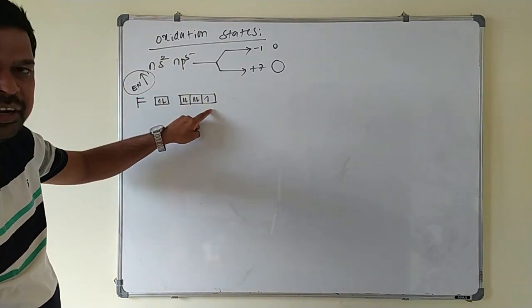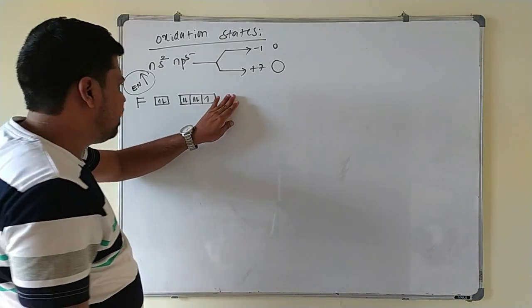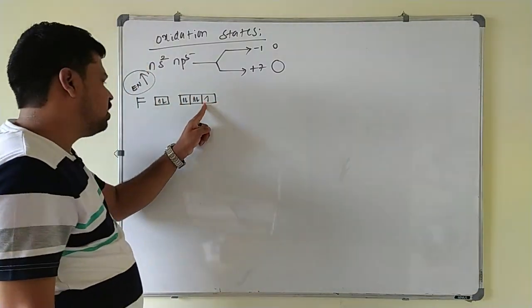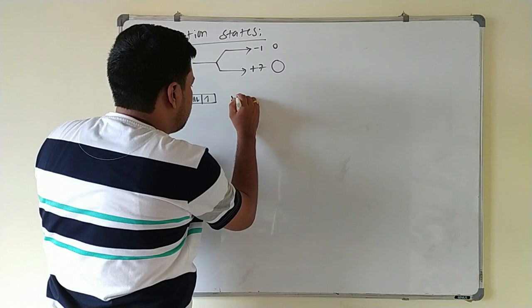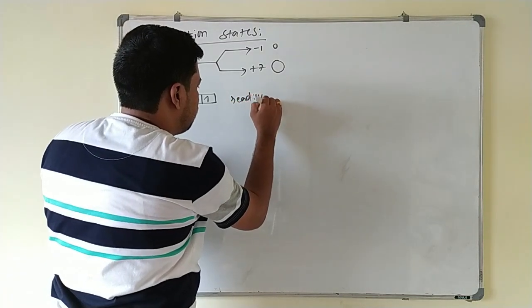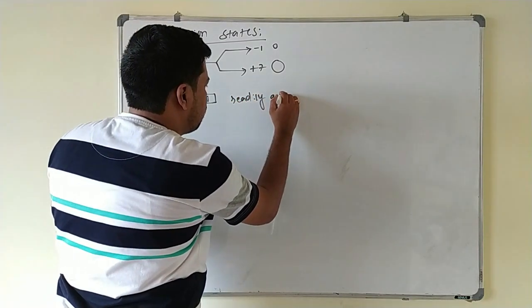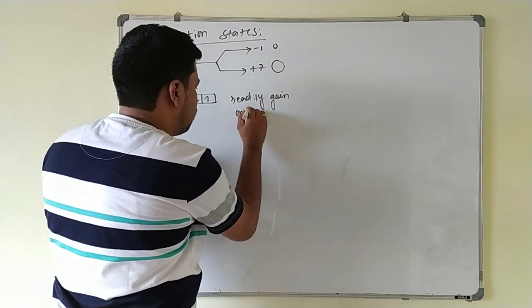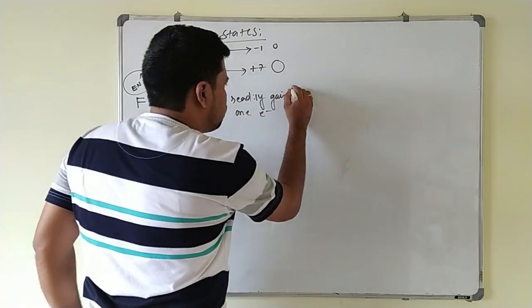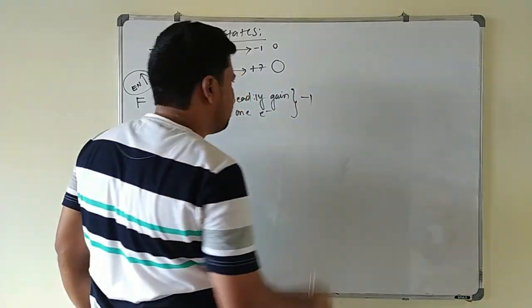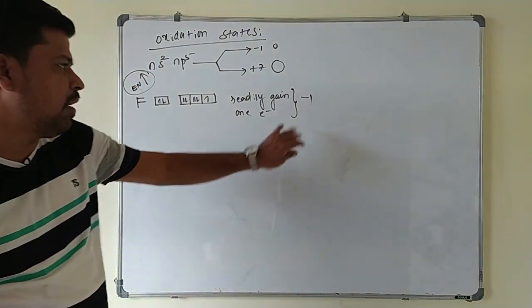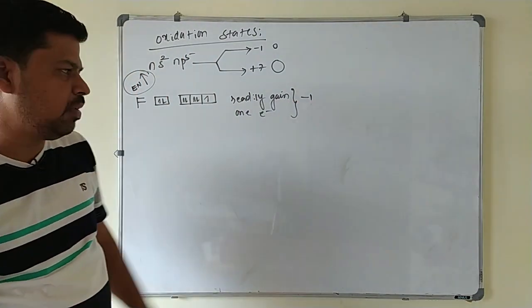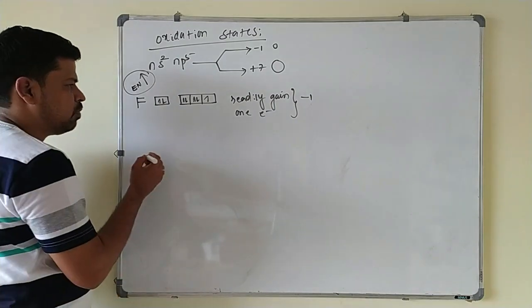Always its oxidation state is what? -1 only. It will readily gain an electron to complete the octet configuration. So readily gain 1 electron. So whenever it gains an electron, its oxidation state is what? Always -1 in the periodic table. Always you keep in mind. So this is the first possibility.